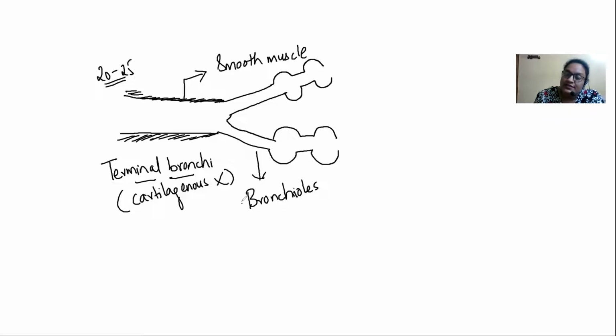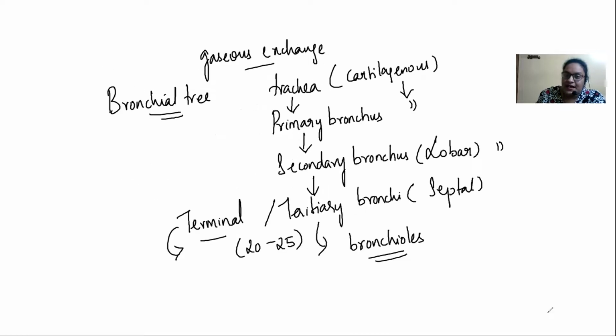Since these bronchioles are very, very thin and they are responsible for the diffusion or exchange of the gases, we call them respiratory bronchioles. Remember, children, the trachea, primary bronchus, secondary bronchus, these all are the conducting airways.